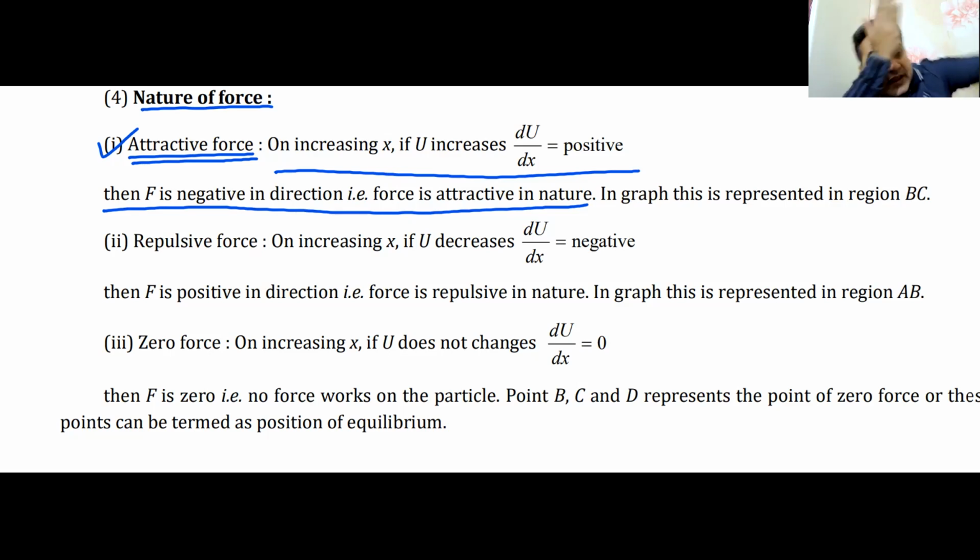Everything only moves from higher to lower. Heat always flows from higher temperature to lower temperature on its own. It cannot flow from lower to higher on its own. That's refrigeration. I have to do some work to make it flow from lower to higher. But from higher to lower, it always flows on its own. Everything always moves from a point of higher energy to a point of lower energy on its own. So this pen is moving from a point of higher energy to a point of lower energy.